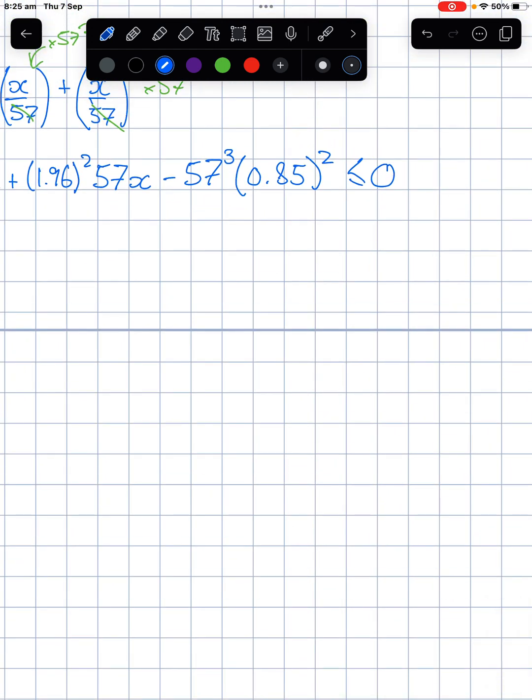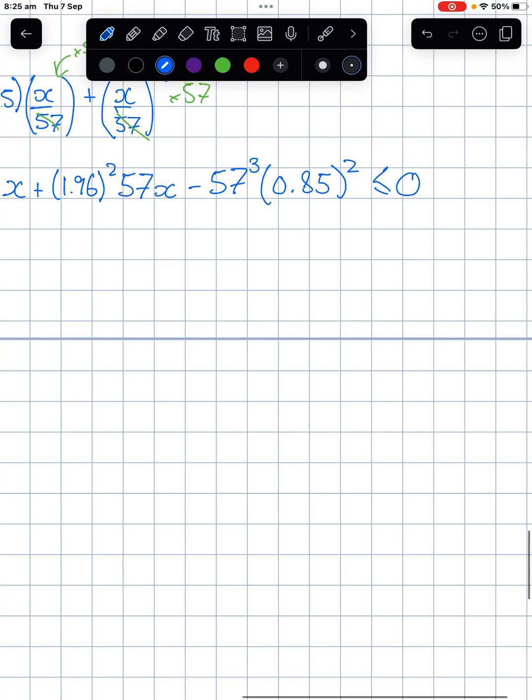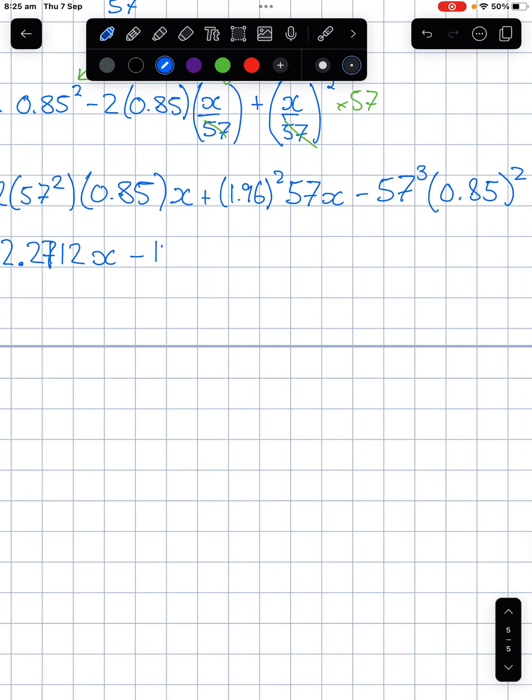I've done that wrong. In my calculator, I knew that was too small. So 57 cubed times 0.85 squared. So I left that all up in the power. So this becomes 133,801.9425 less than equal to 0.